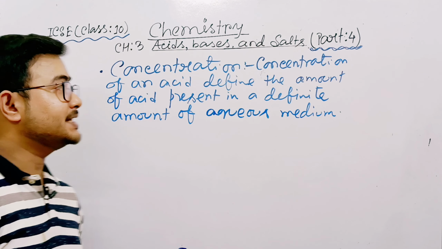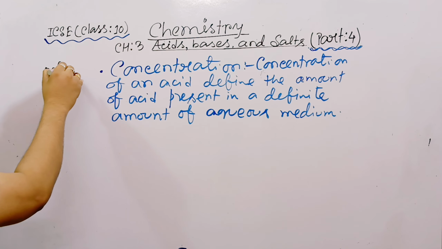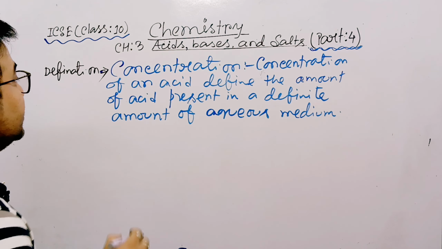So try to understand, this is the definition. This is the definition of what?